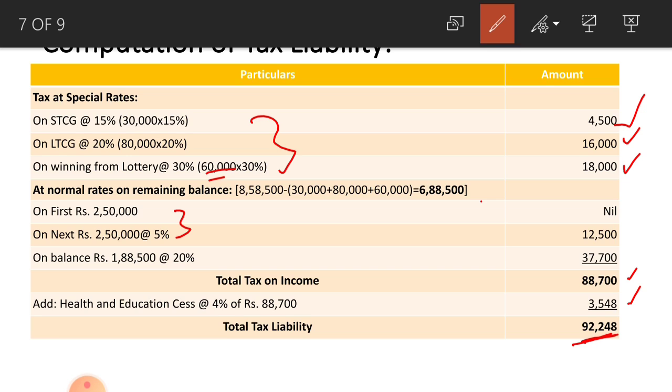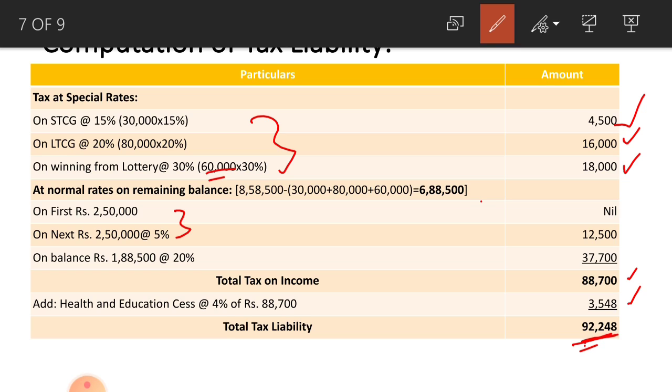That amount will be your net tax payable. Remember that point. In your exam, as per your syllabus and as per the scheme of valuation, they will give marks if you solve the problem till here. Actually you have to do that step, but in the exam if you solve the problem till here, they will give marks. That is why one problem I solved till here only.